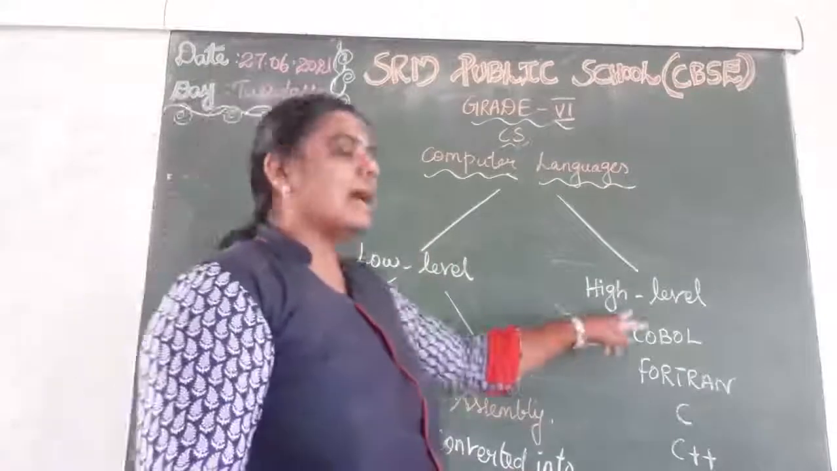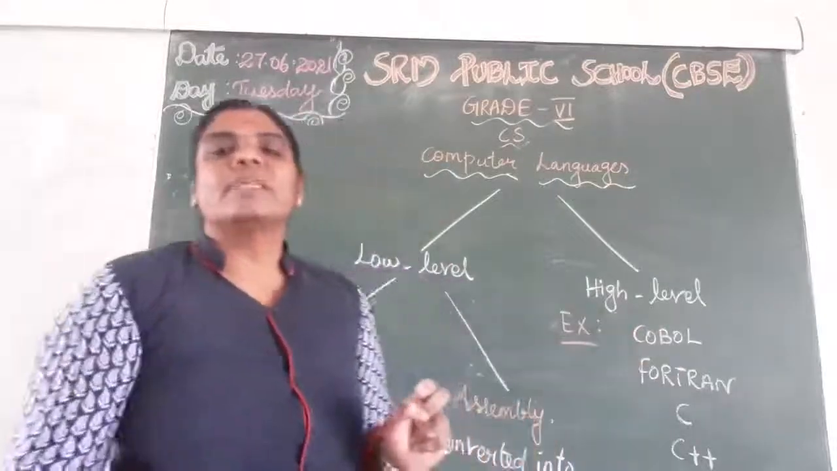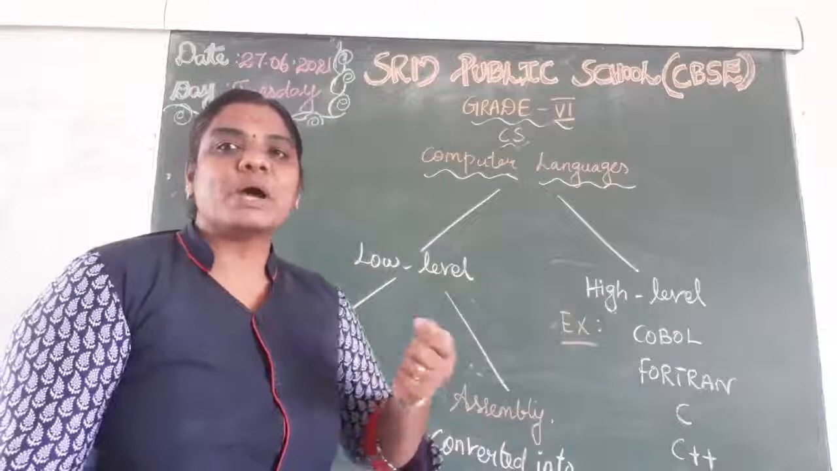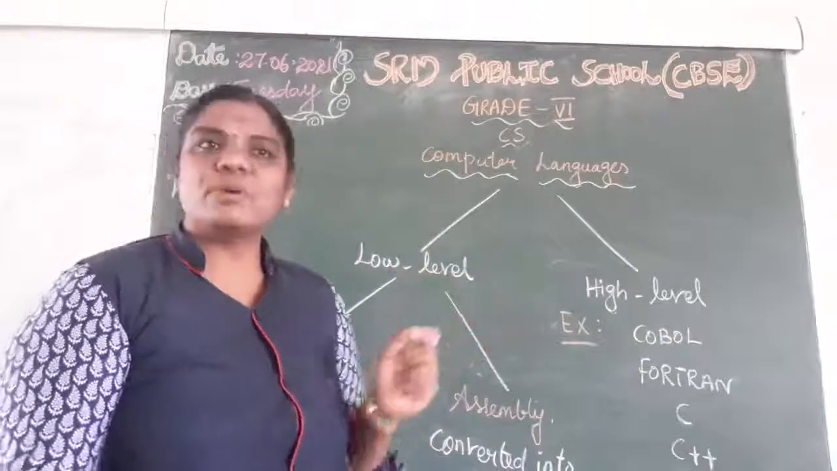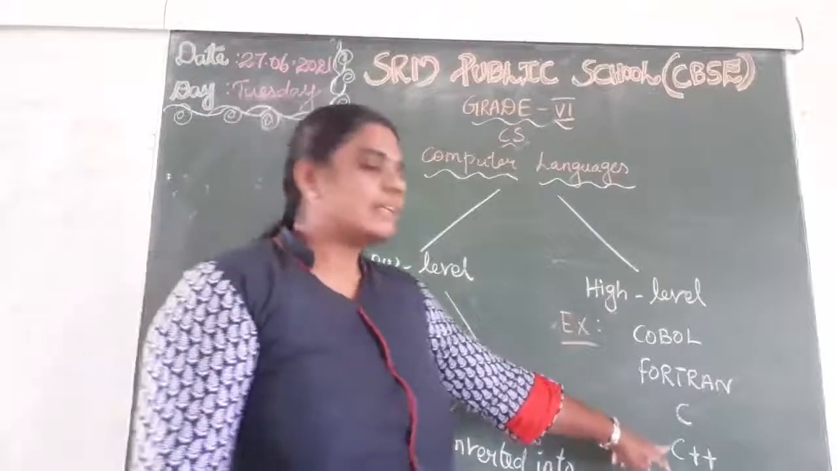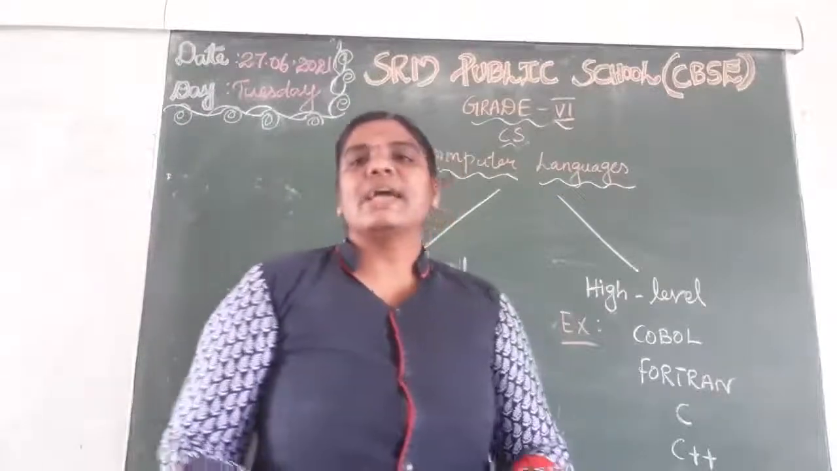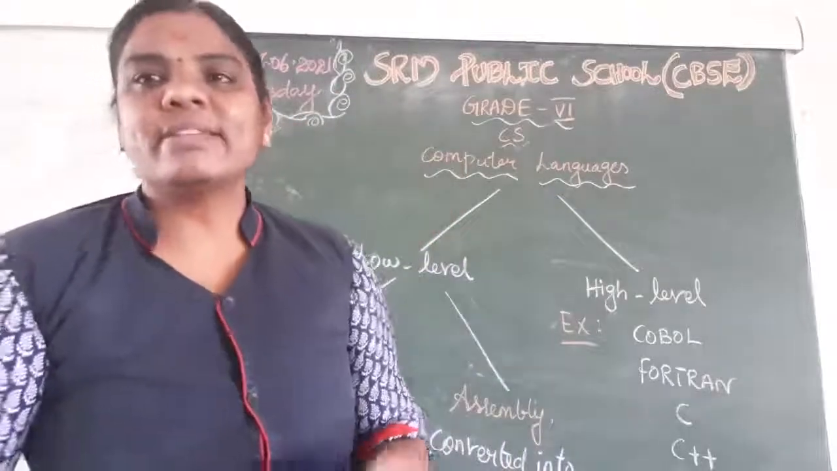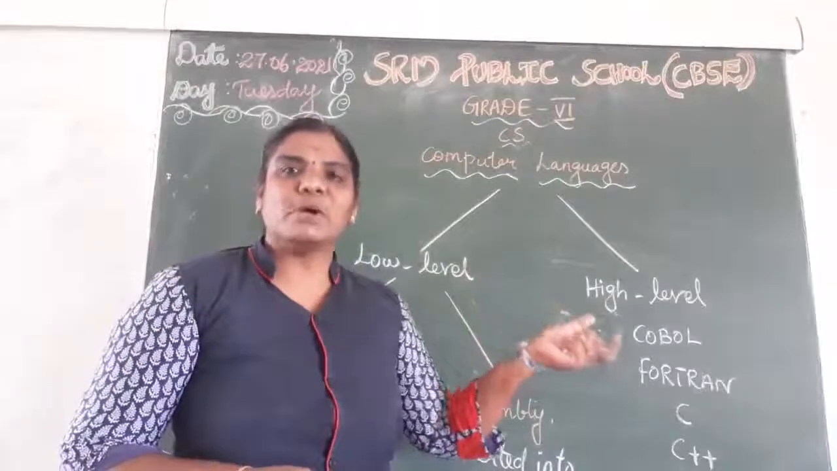And then, high level language means what? It was difficult to understand. So what are the examples for high level language? Gopal, Fortran, C++, Java and HTML. Okay dears, so our first chapter was revised.